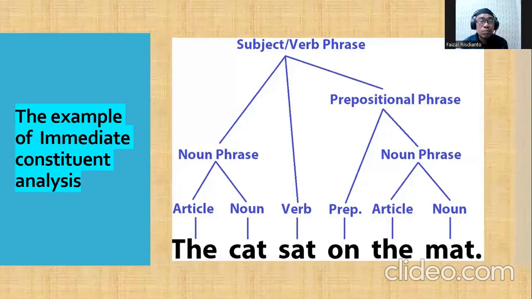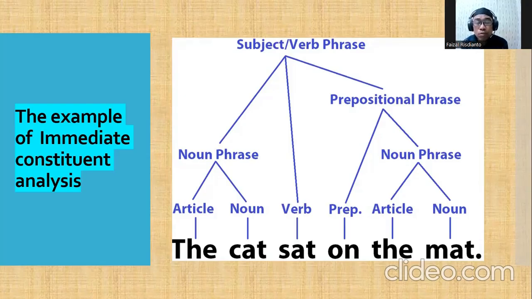Yeah, the last one, the example of immediate constituent analysis. If we go on further to the study of syntax, we should learn about this. Yeah, like the sentence "The cat sat on the mat." We should know which one is noun phrase and the other is verb phrase. Yeah, in my own opinion, we should read "The cat sat on the mat."